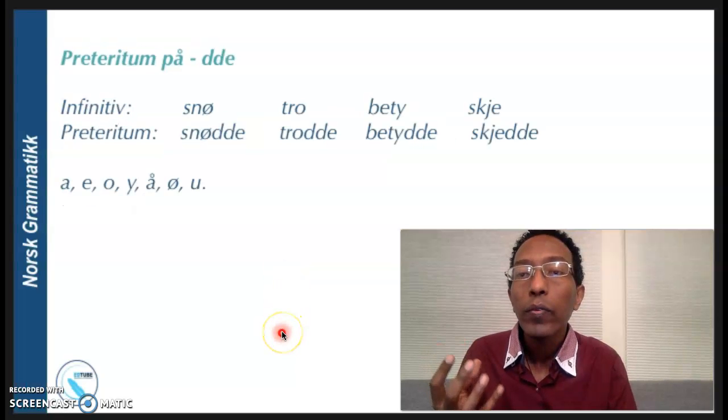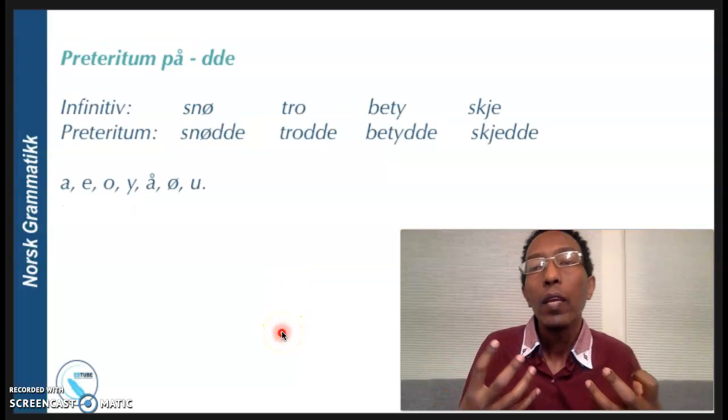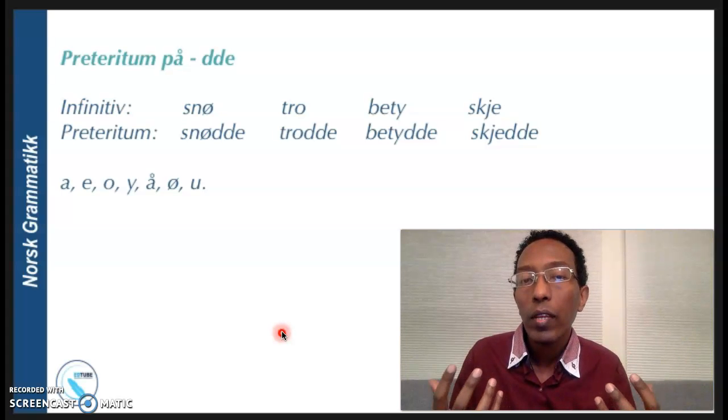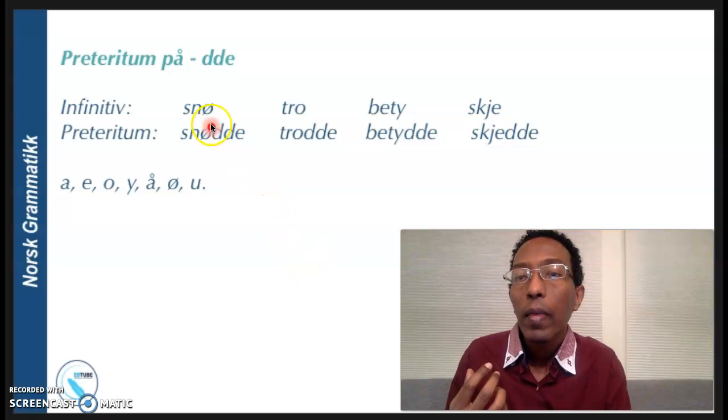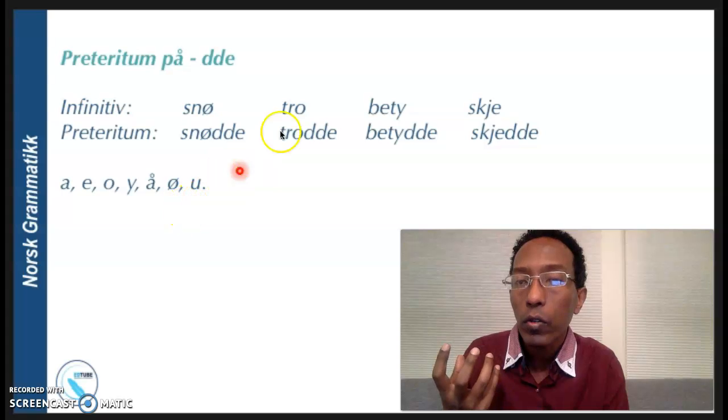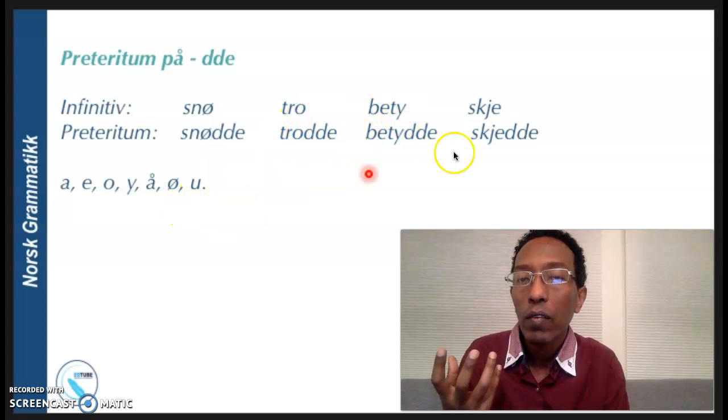And the other way of changing the form of the verb into past tense is if you have a vowel at the end of the verb. For example, snø, tro, bety, se. Å is a Norwegian vowel, and o is also a Norwegian vowel, e is also a vowel.